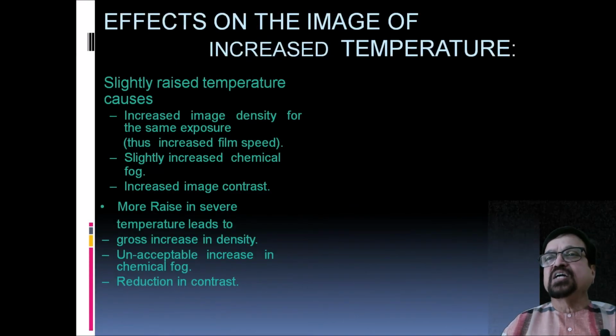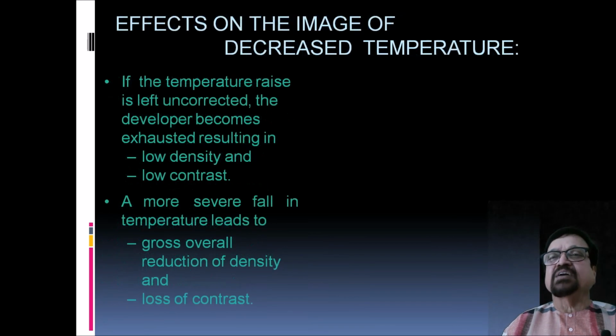Now, effect on the image of increased temperature. If you increase the temperature, what happens to the image is what we are going to see now. A slight rise of temperature causes increased image density for the same exposure, thus increasing film speed. That means you can get the film developed faster. Number 2, you need less exposure while taking a radiograph. Now, slightly increased chemical fog, that is increased image contrast. Then with more rise in temperature, there is a gross increase in density, unacceptable increase in chemical fog, and reduction in contrast.